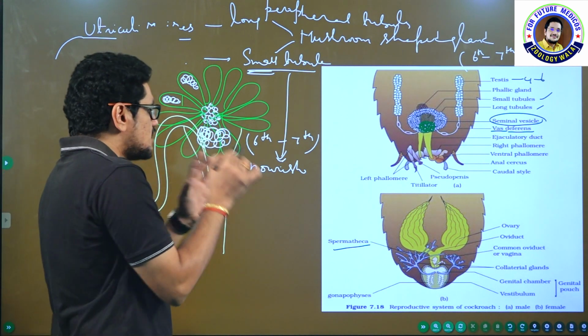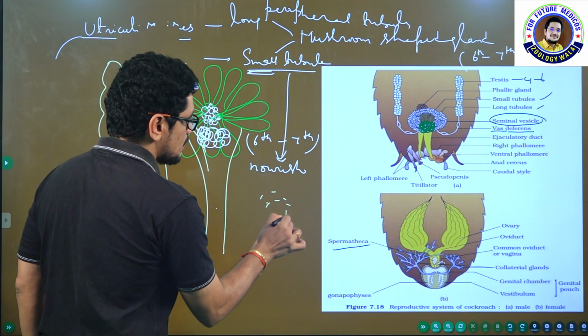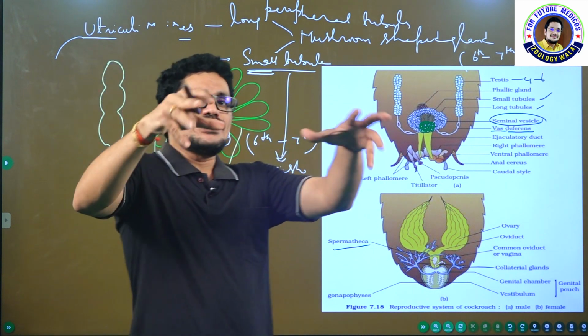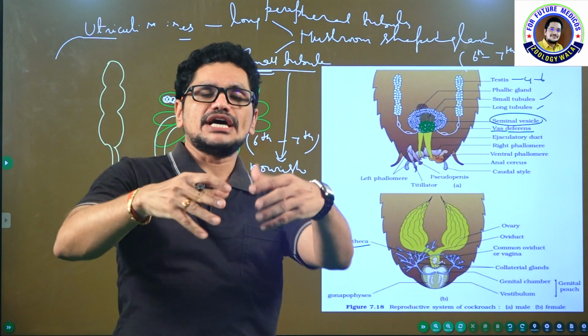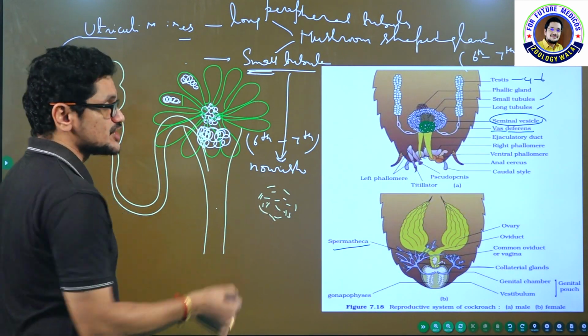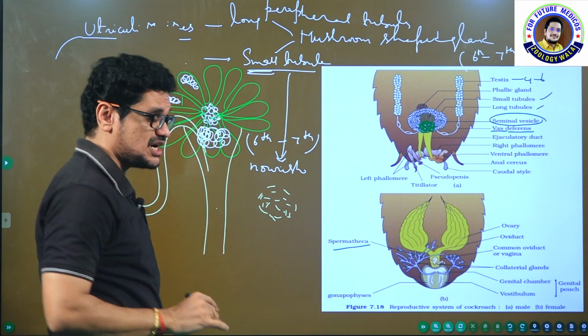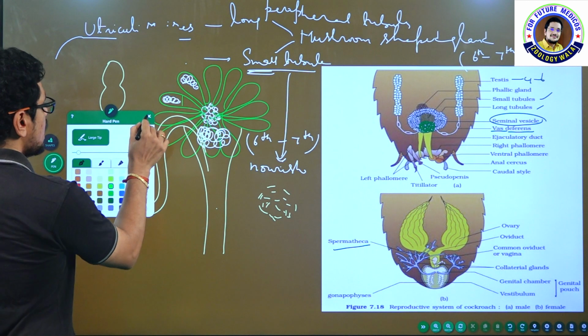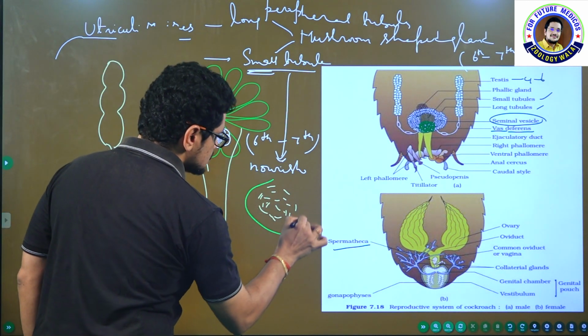Now the bundle of sperm cells, the group of sperm cells, are present like this. If the sperm cells are free, they can move, they can disperse. But this group of sperm cells, this bundle, is going to be enclosed by one layer like this.